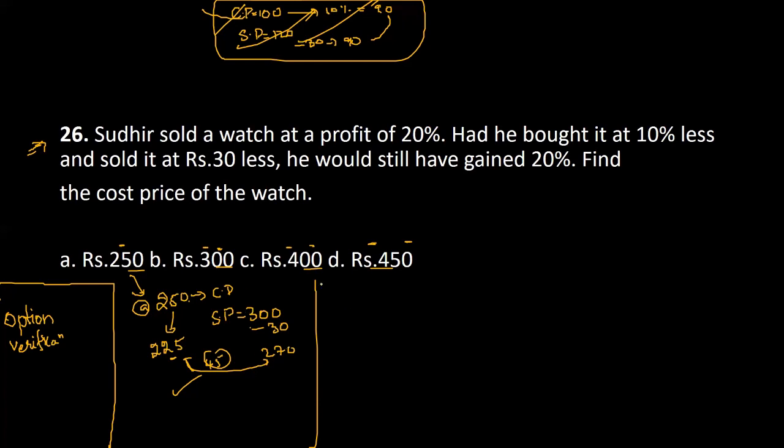Option verification is the best way to solve it. There can be different methods also, but this is the best approach. You can go with the simplest approach. We don't always need complicated approaches; simple approaches are also fine. That other method works when only percentages are included. But here there is an absolute value included, and when there's an absolute value, this kind of solution will not work in this case. So option verification is the best way to solve it.